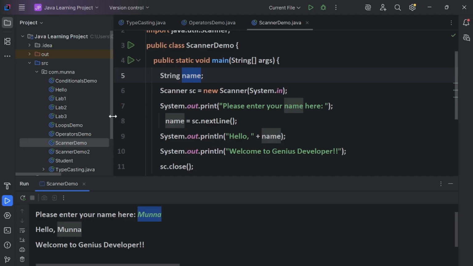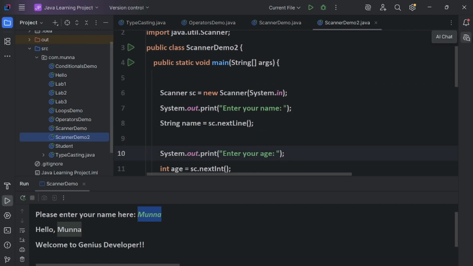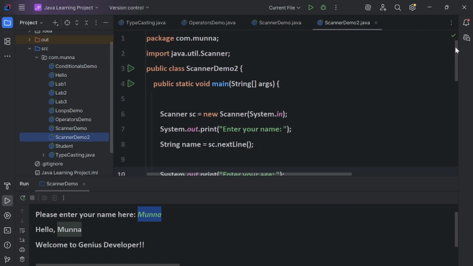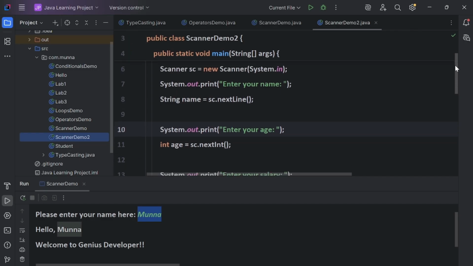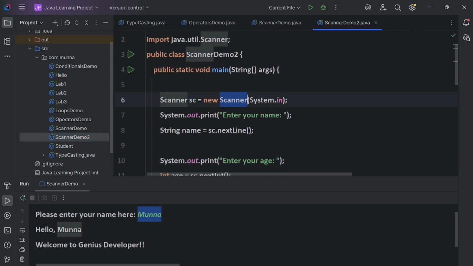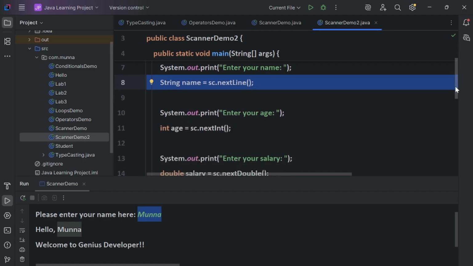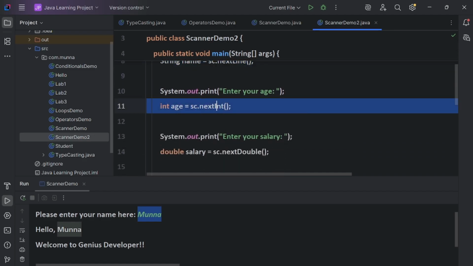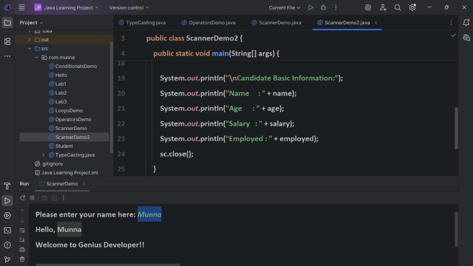I will show one more example for better understanding. Here I have shown multiple types of data in this program. See, I have taken Scanner sc equals new Scanner, then I am printing name with sc.nextLine, then I am printing age with sc.nextInt, like that. And so I have printed all the information.